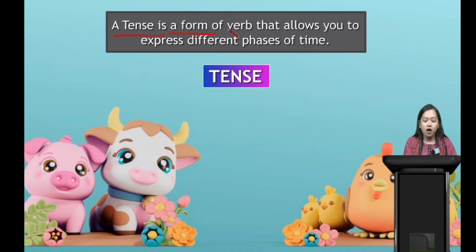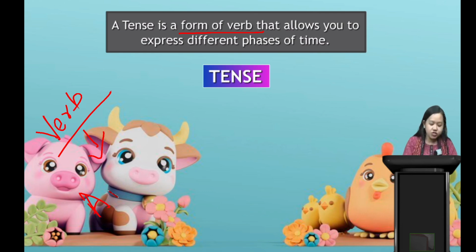A tense is a form of verb that allows you to express different phases of time. Now what is tense? It's a form of verb. Now what is verb, my dear students? What did we learn? Yes, verb is our action word.